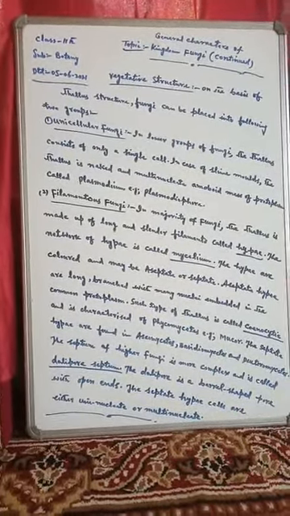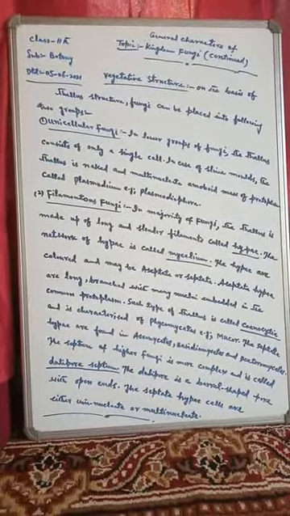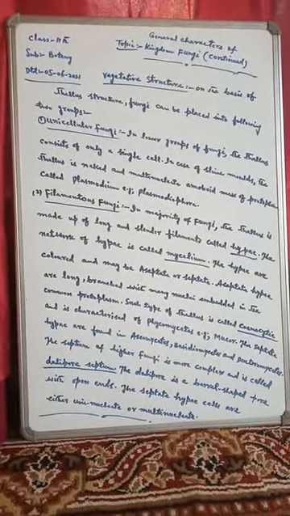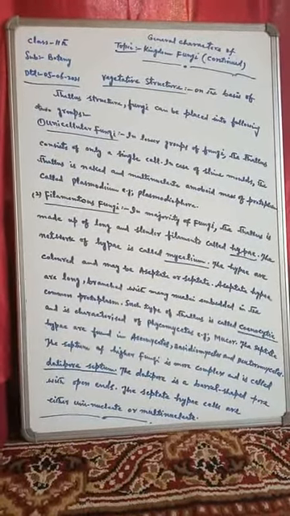Aseptate hyphae are long, branched, with many nuclei embedded in the common protoplasm. Such type of thallus is called coenocytic.